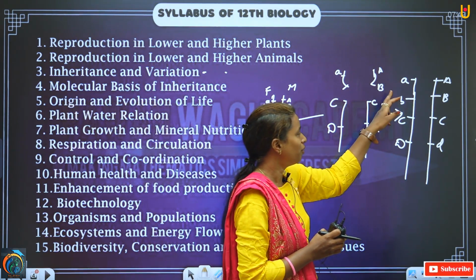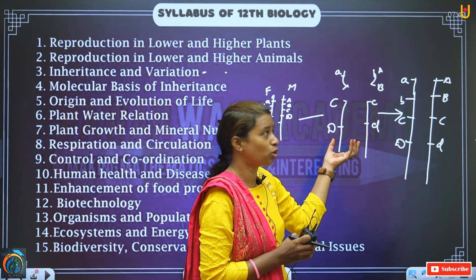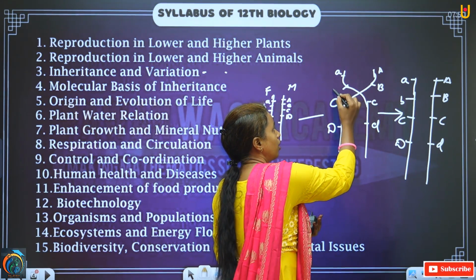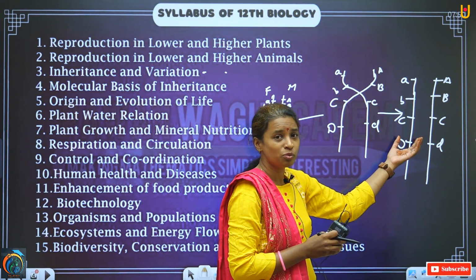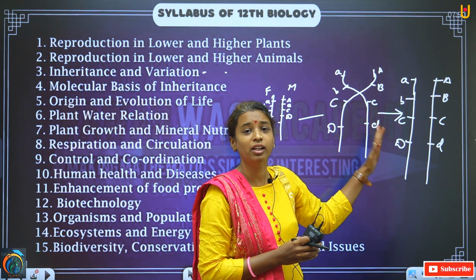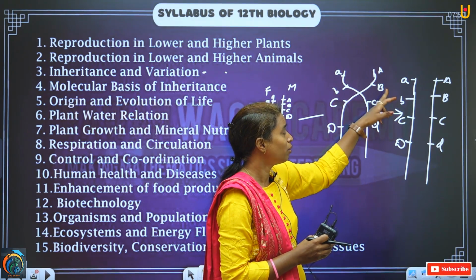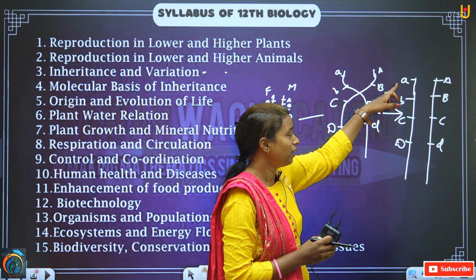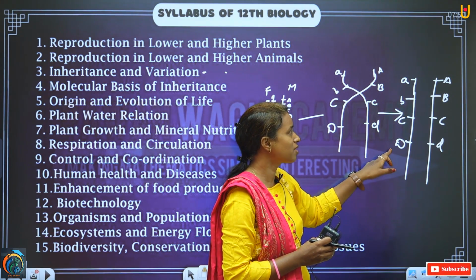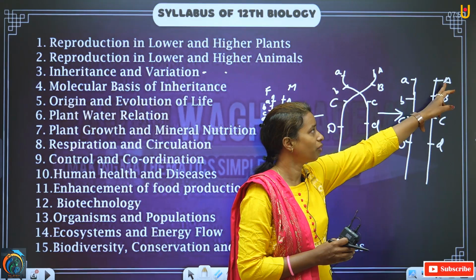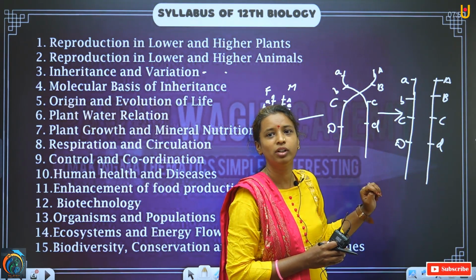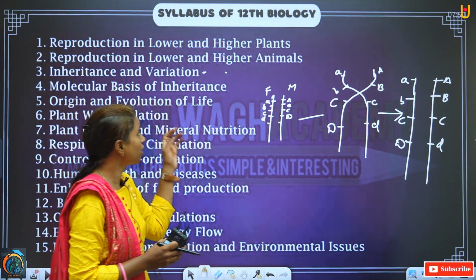But here, after the process of crossing over, what happens? These chromosomes are going apart from each other, but here the variation had taken place. How variation? Now, in this chromosome, there is a recessive allele a and b and dominant allele C and D. And the other chromosome has dominant allele A and B and recessive allele small c and small d. In this way, variations are taking place.